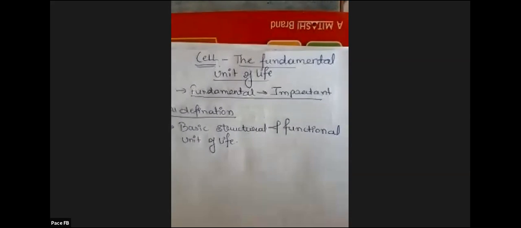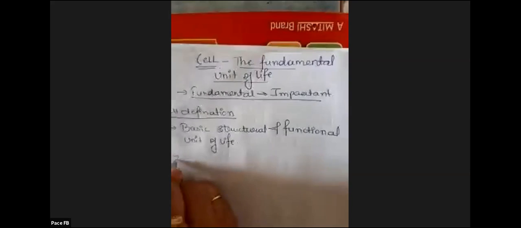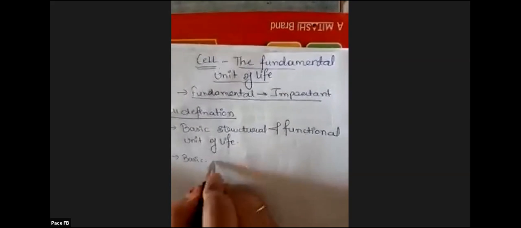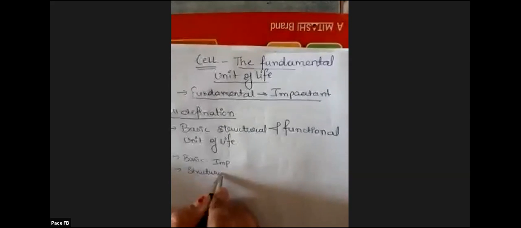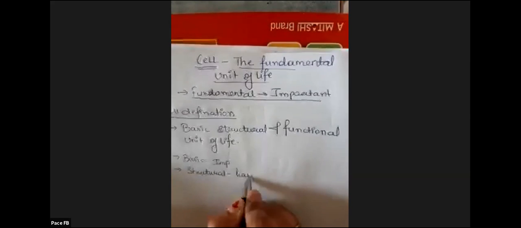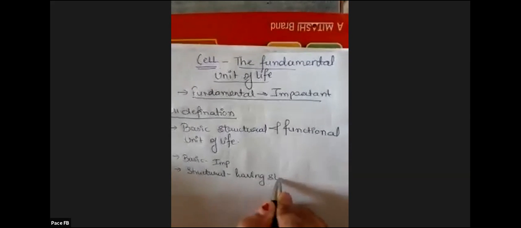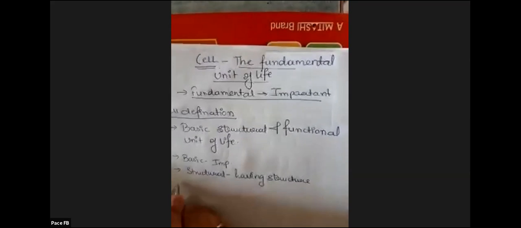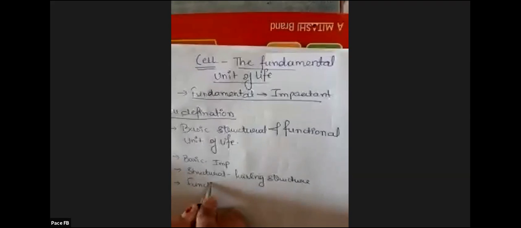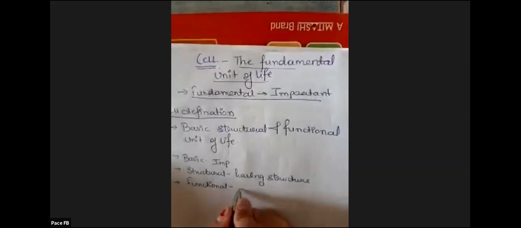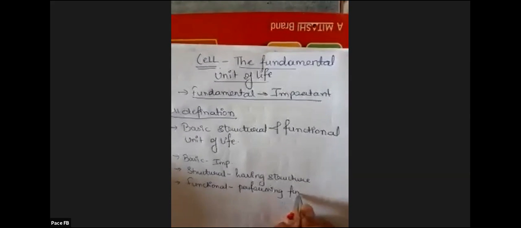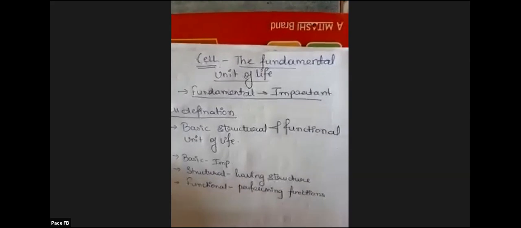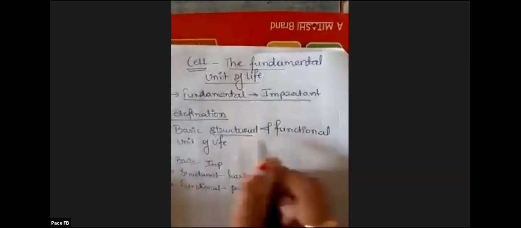Now don't learn the definition as it is, try to understand it so that learning is easy. Why do we call it basic? Basic means the most important, the first part. Structural, because it has a specific structure. Cell has a specific structure. And functional, why do we call it functional? Because obviously it is performing functions. So these are your keywords which have to be included inside your definition: structural and functional.